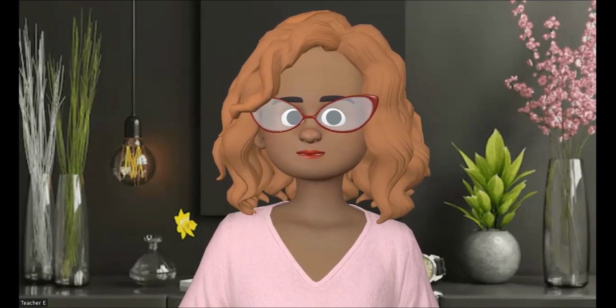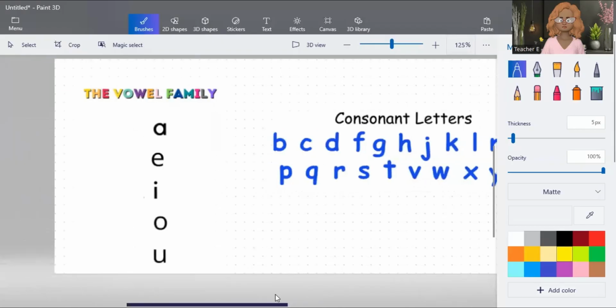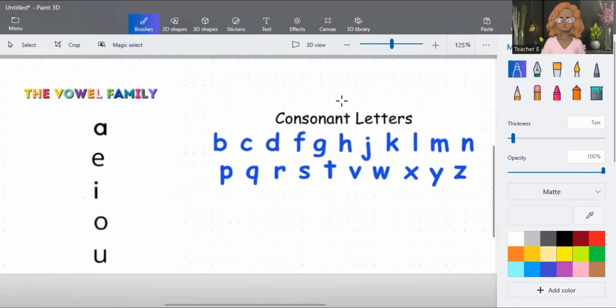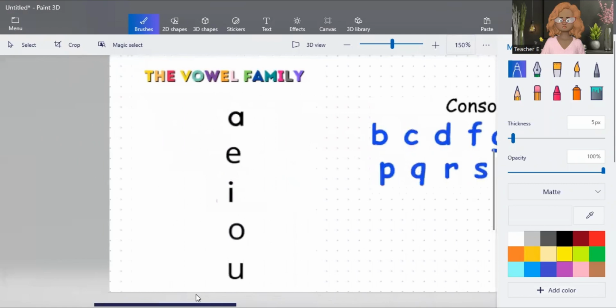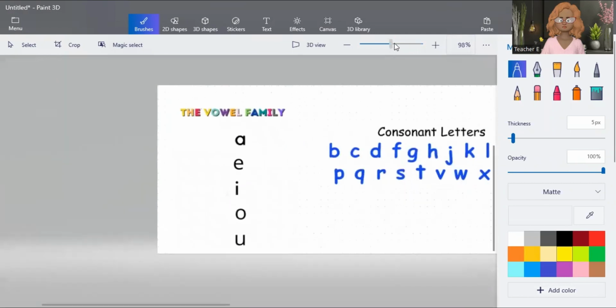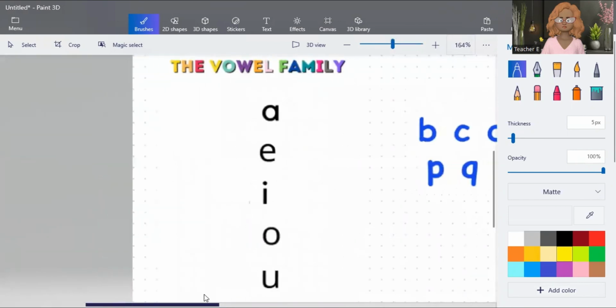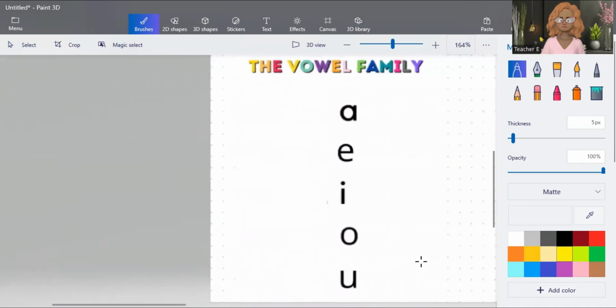Okay, so let me share my screen. Can you see it? Yes, teacher. So we have two kinds of family. We have the consonant letters and the vowel family. First, let's discuss the vowel family. The vowel family is composed of five letters, okay?